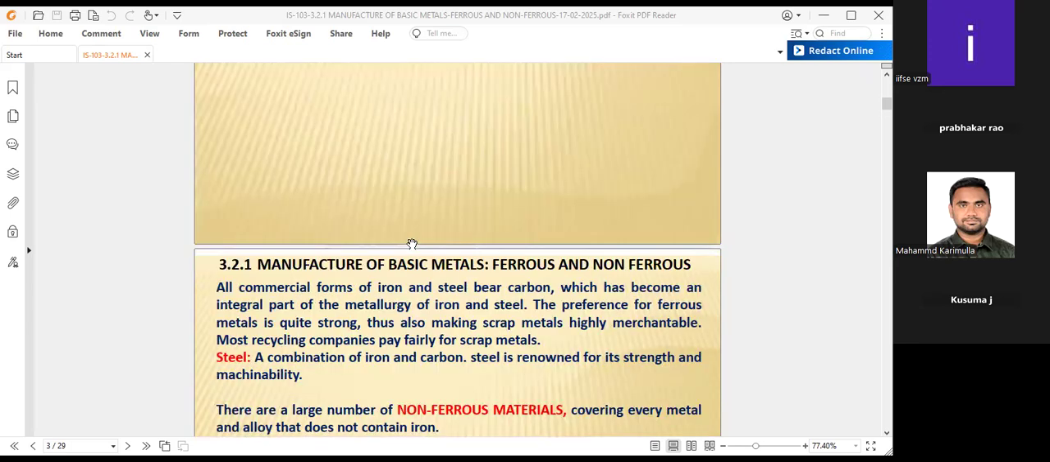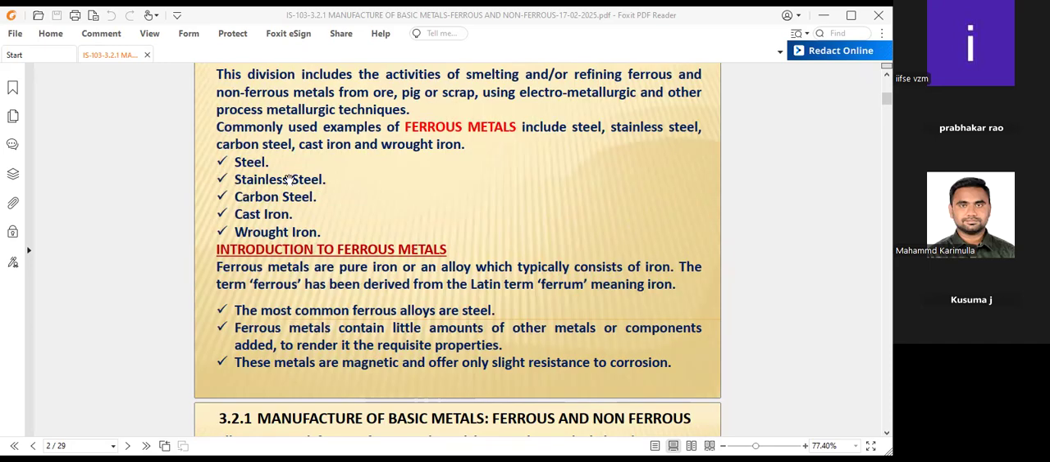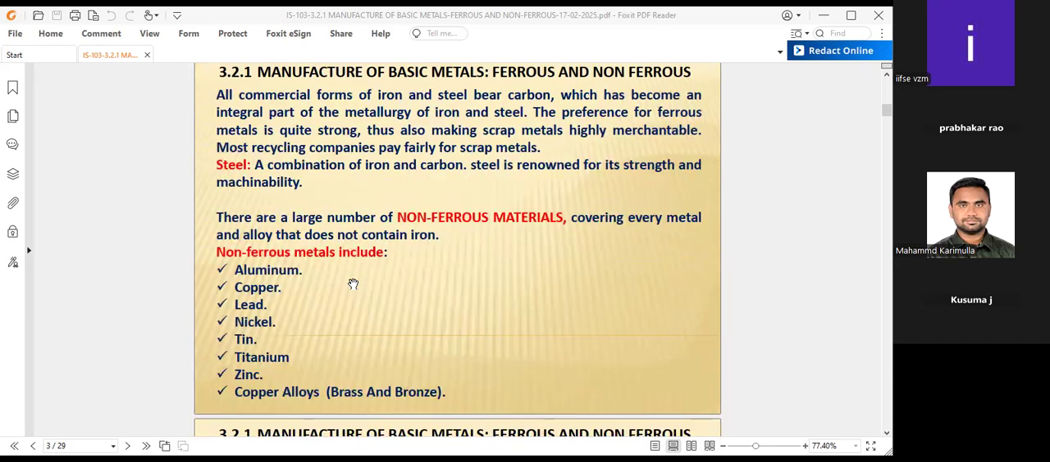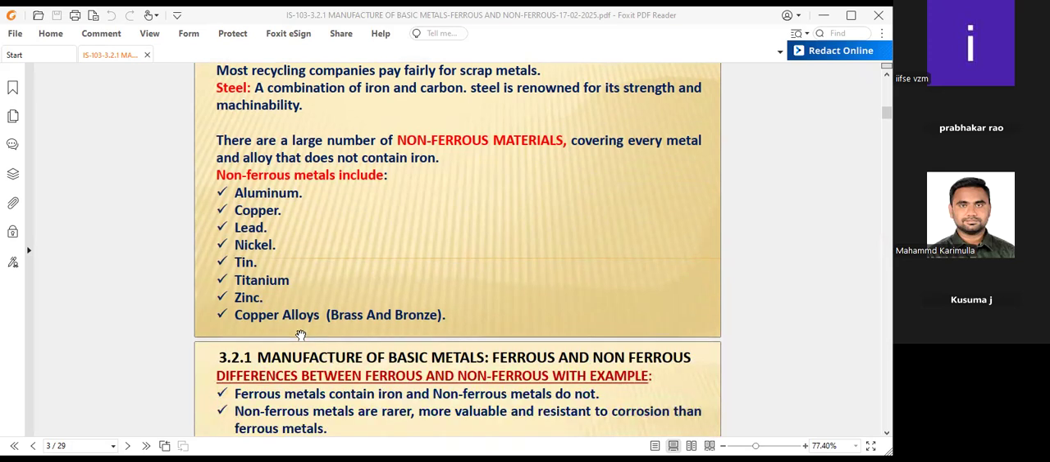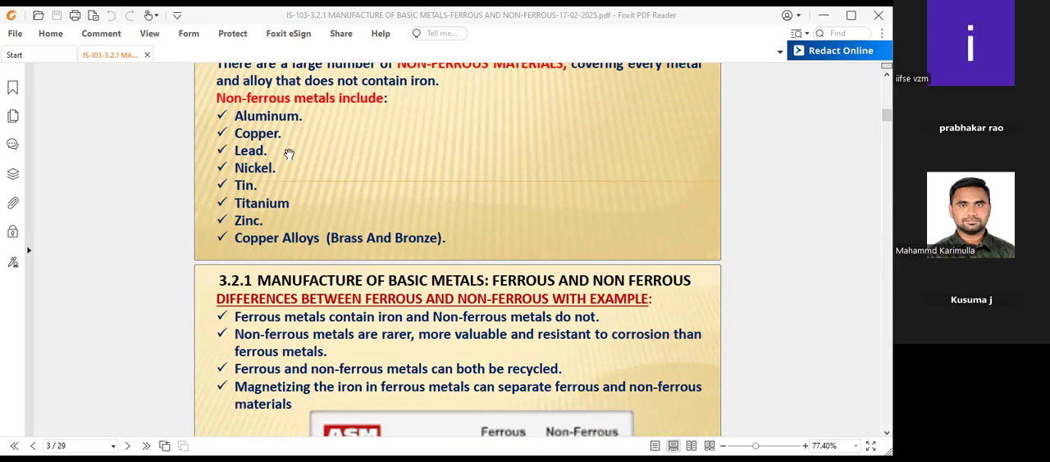Therefore, ferrous is completely dominated by iron, whereas non-ferrous means the ferrous content is zero. Aluminum, copper, lead, nickel, tin, titanium, zinc, and copper alloys, meaning bronze or brass. These are the non-ferrous examples. Apart from this, there are others also, but some of them are described here.